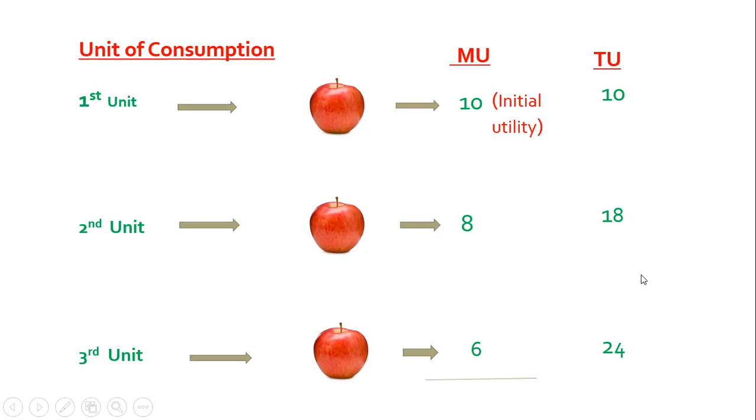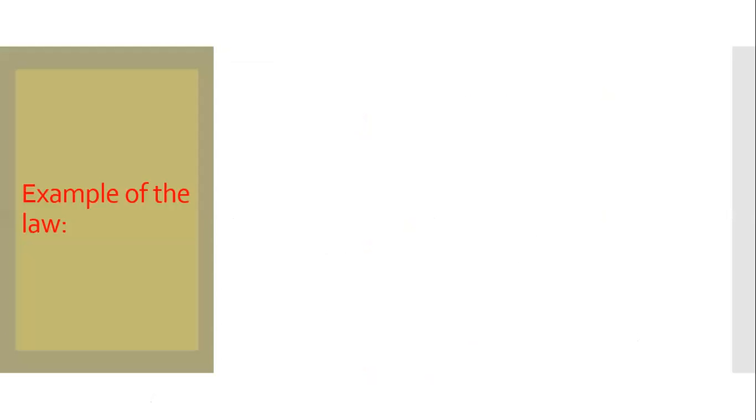But here we see total utility increases, because total utility is the addition of the marginal utility. Total utility is 18, and when the third unit is consumed, the total utility is 18 plus 6, 24. So this is the concept of this utility.